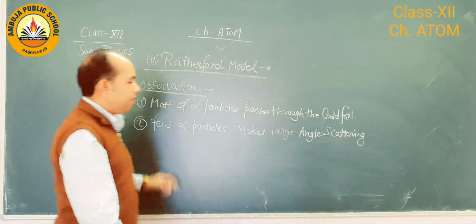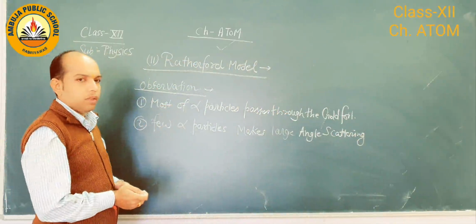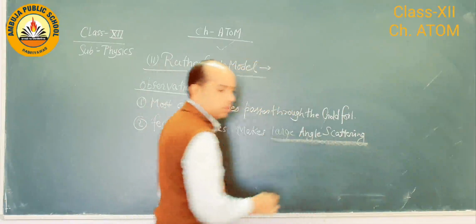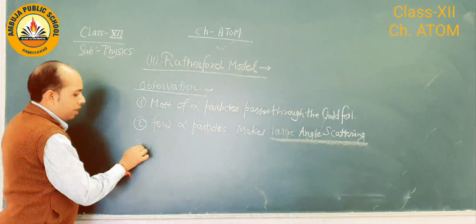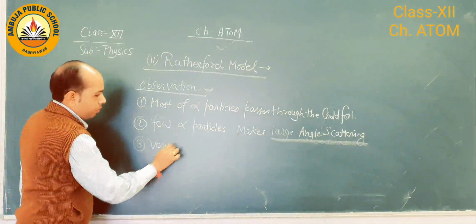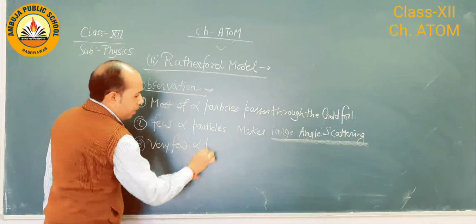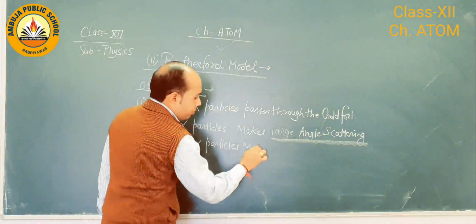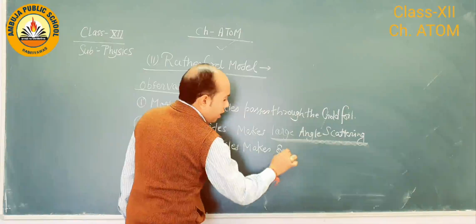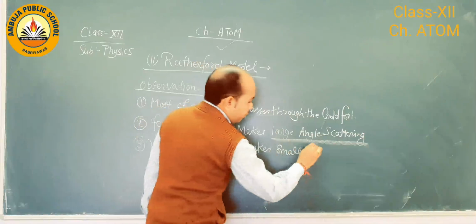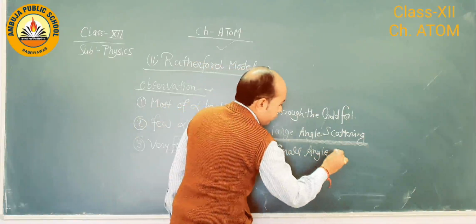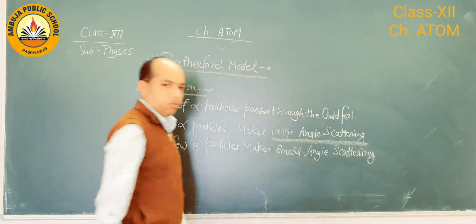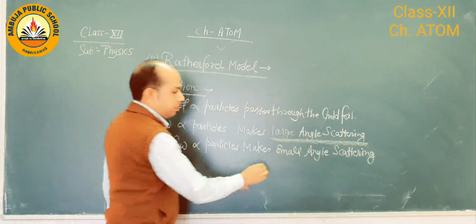That means when alpha particles pass through the gold foil, some of them make a large angle when they pass through the atom. Similarly, very few alpha particles make small angle scattering. Okay, so very few, that means some of them make small angle.